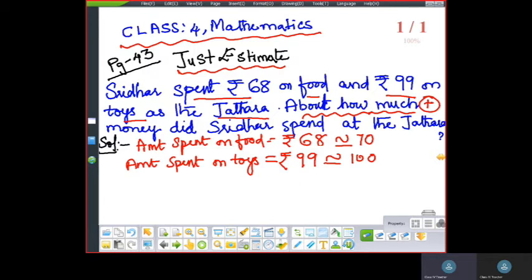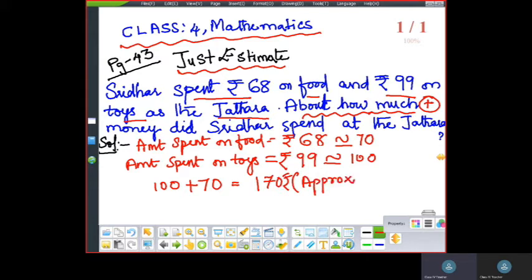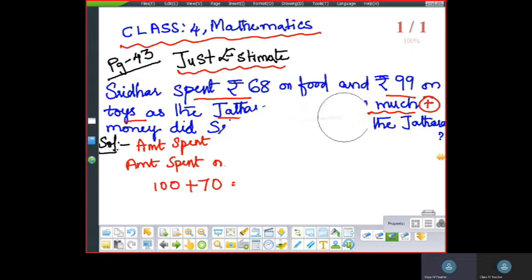So what are the nearest values we got? 70 and 100. As per the question, how much means what you have to do here? Addition. So 100 plus 70. How much did you get? So 170 rupees. You do this one orally. 170 rupees. This is an approximate value. Approximate value means not the exact answer. It is just rounded to the nearest hundreds or tens. Okay, rounded off value, approximate value. Understood, children? So this is our first question. Now let us go to the second question.